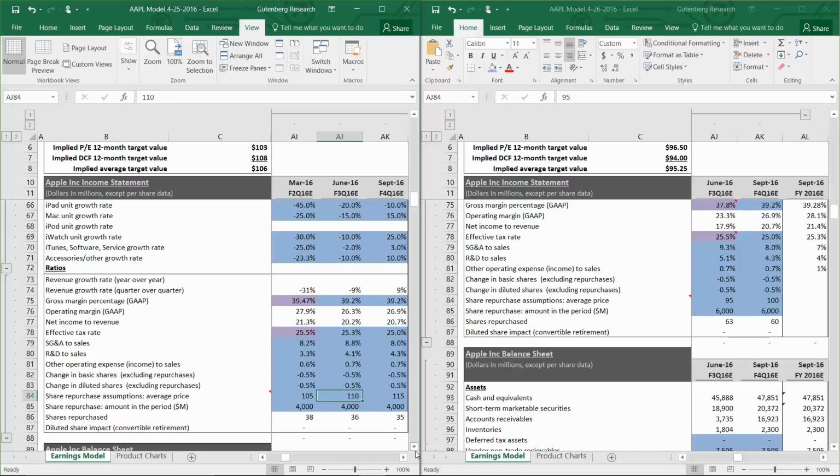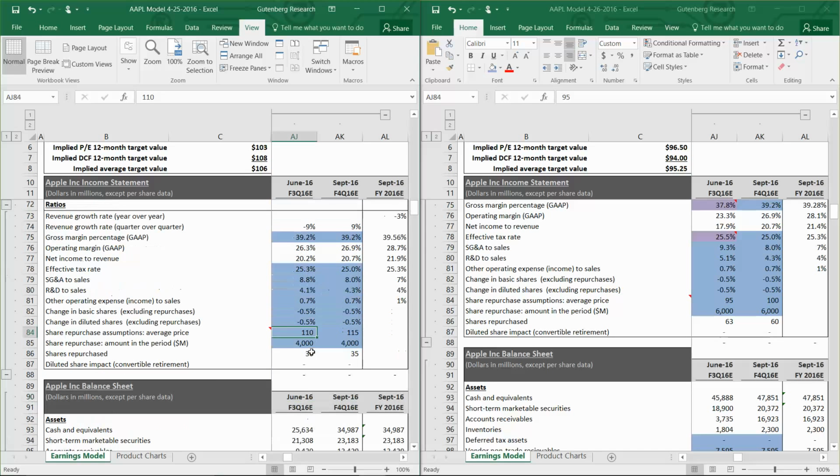Okay, so prior to this release, we were estimating $4 billion in total repurchases at a repurchase price of $110 per share. So we brought that down to about $95 per share. And for the September quarter, we brought that down to $100 a share, and we increased the total amount of the repurchases to reflect the fact that they're increasing the repurchase program. So we added an additional $2 billion for each of the next 2 quarters. So instead of retiring 36 and 35 million shares respectively, we estimate that they'll retire about 63 million and 60 million.